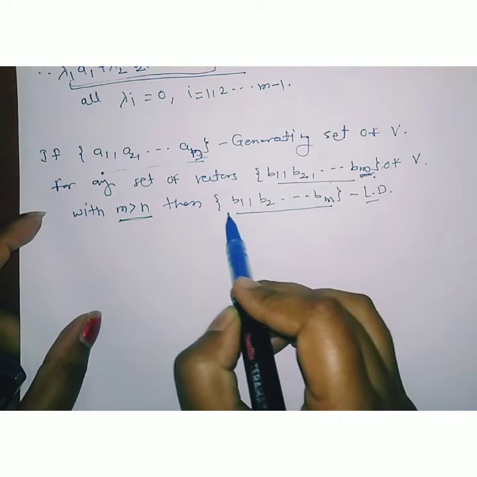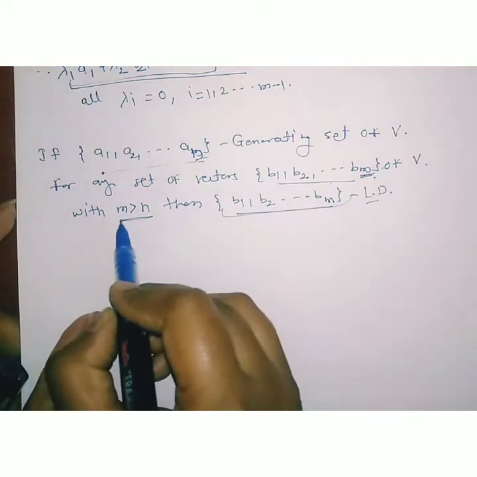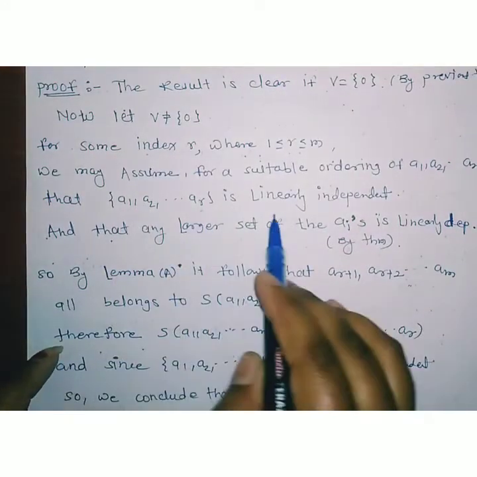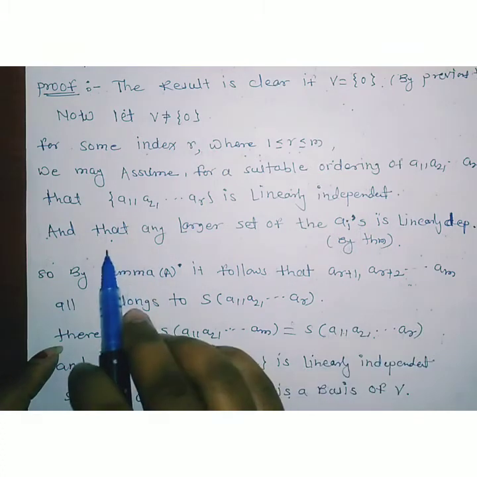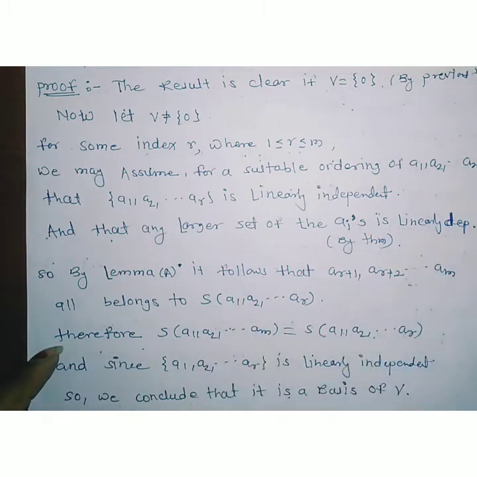So a1, a2, ..., ar is linearly independent, and any larger set of ai's is linearly dependent.